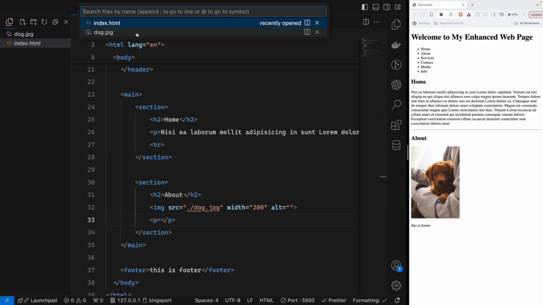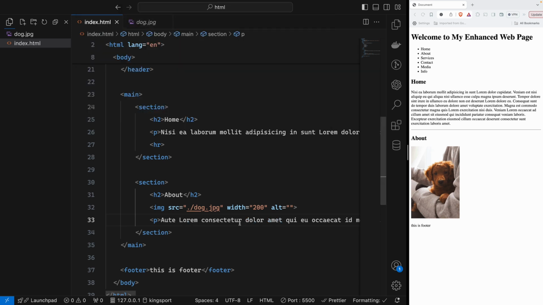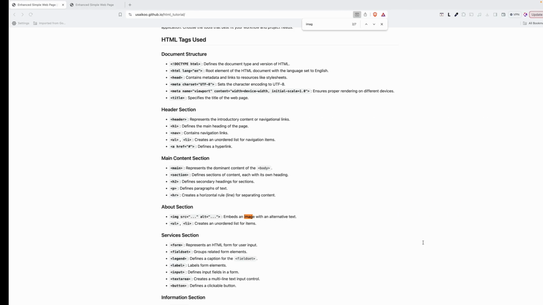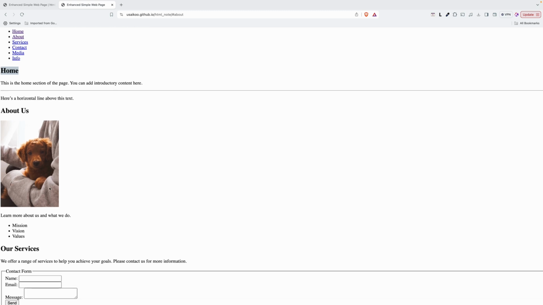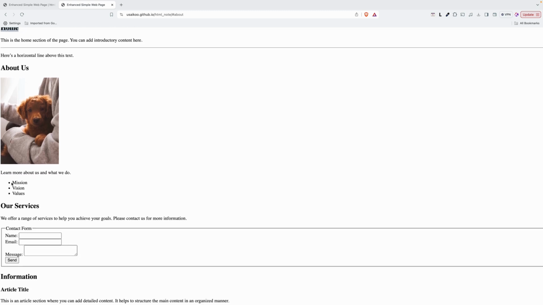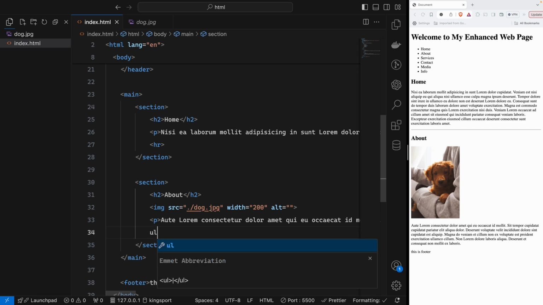Inside P, we will use Lorem, like I said, inside a paragraph or inside a line, so a paragraph under the image. Perfect. So we got our image, and then let's go back. Okay, so this is the mission, vision, and value. Another unordered list inside the section, above the section. So we will create the UL.